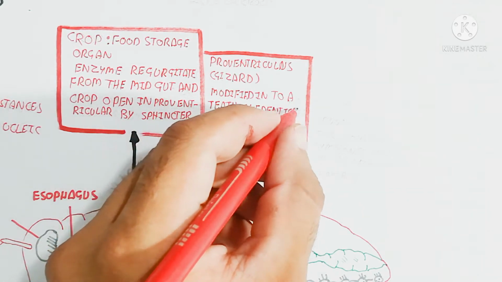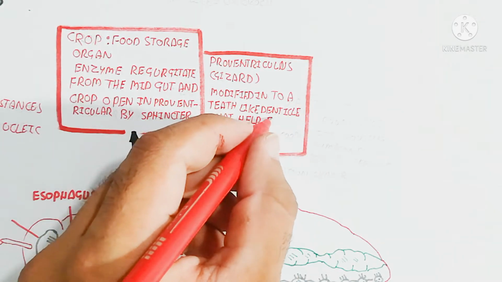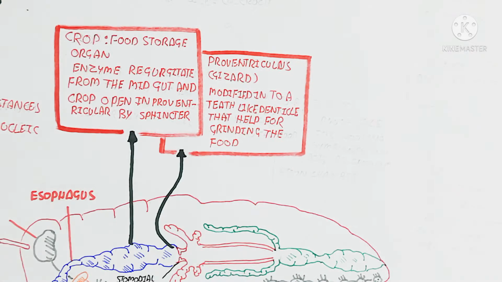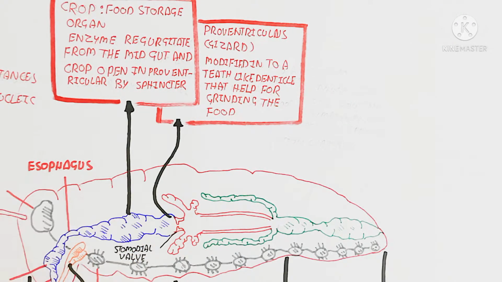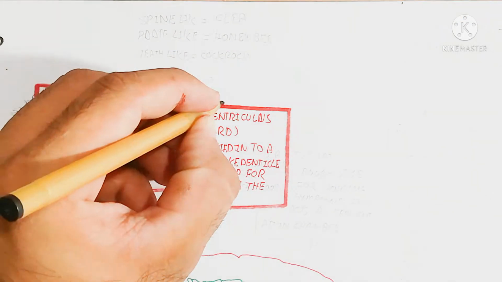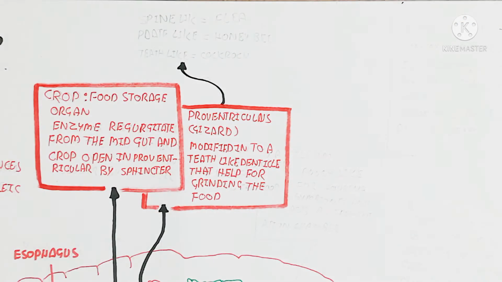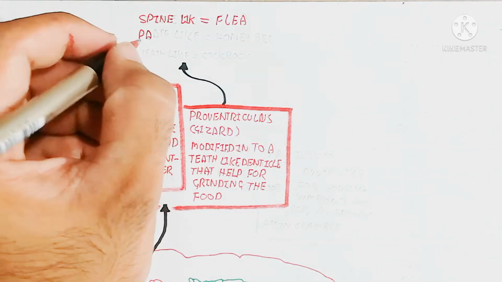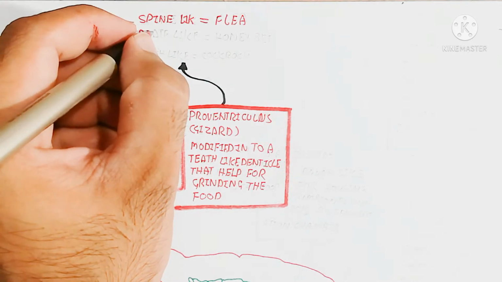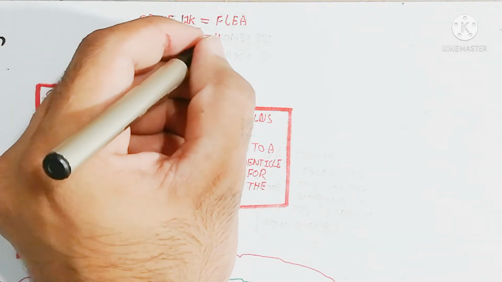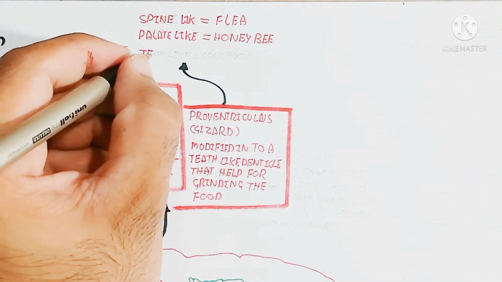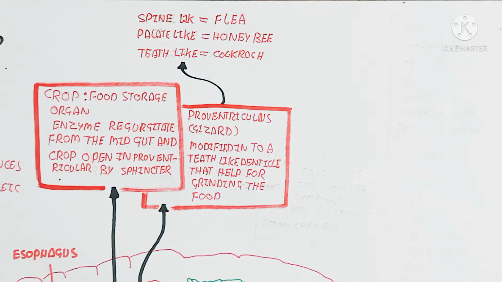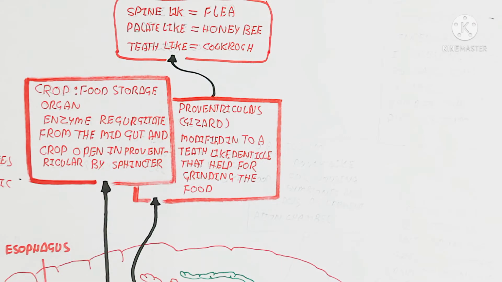The proventriculus is the gizzard, modified into teeth-like denticles that help in grinding the food. It is spine-like in the flea, plate-like in the honeybee, and teeth-like in the cockroach. So different species contain different types of proventriculus. It means the gizzard is for grinding the food. That is the important thing.